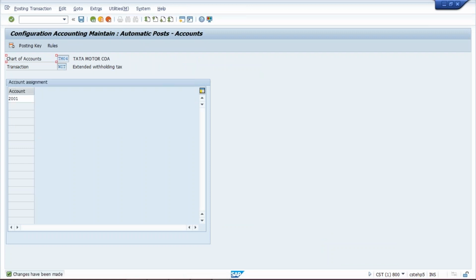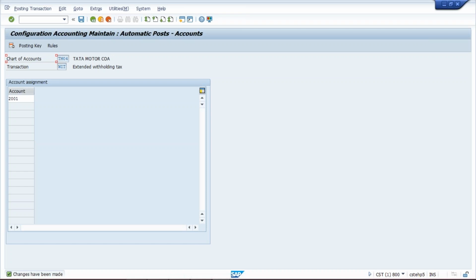Okay. So till here we have done the complete settings. We have assigned a GL account also, so that once we deduct TDS from a vendor account, the system is going to derive the GL account automatically. It's not like we are going to give it manually. Manually we have to give the expense GL itself while posting the transaction.